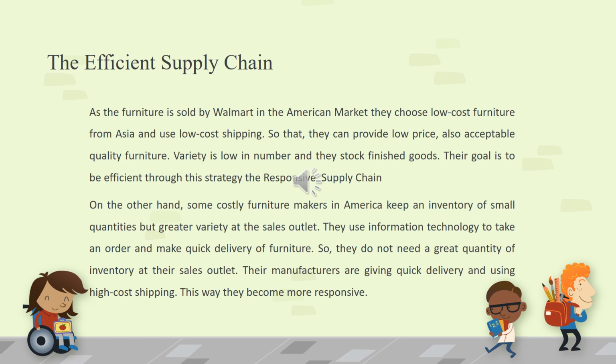On the other hand, some costly furniture makers in America keep an inventory of small quantities but greater variety at the sales outlet. They use information technology to take an order and make quick delivery of furniture. So, they do not need a great quantity of inventory at their sales outlet. Their manufacturers are giving quick delivery and using high-cost shipping. This way they become more responsive.